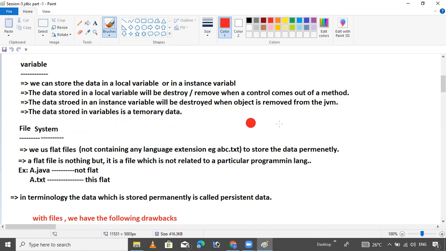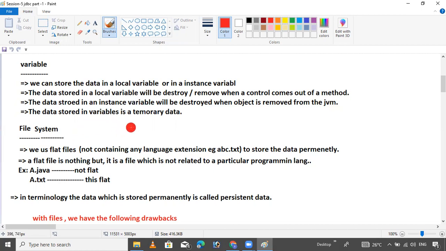An instance variable is like a class level variable, which is why you can also call it a global variable. This point is very important. Maybe the interviewer will ask when the local variable will be destroyed. Simple answer: when control comes out of the method.